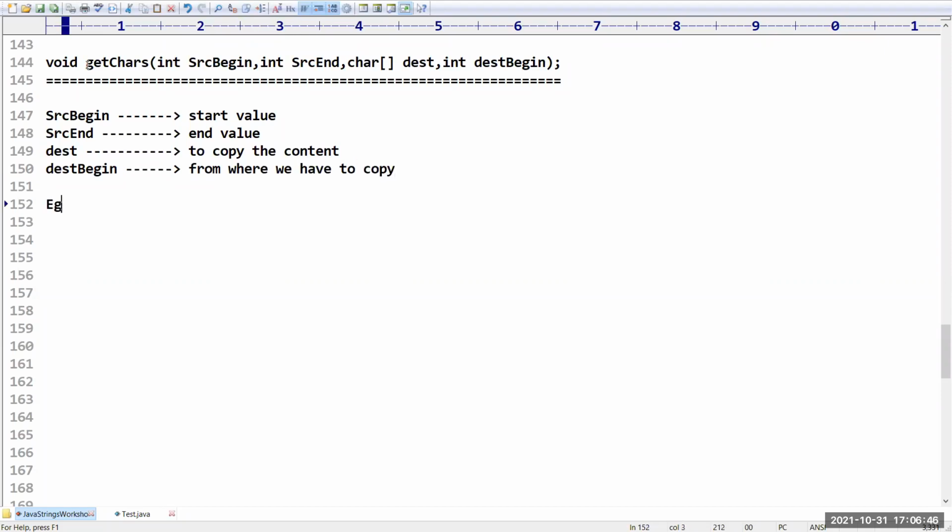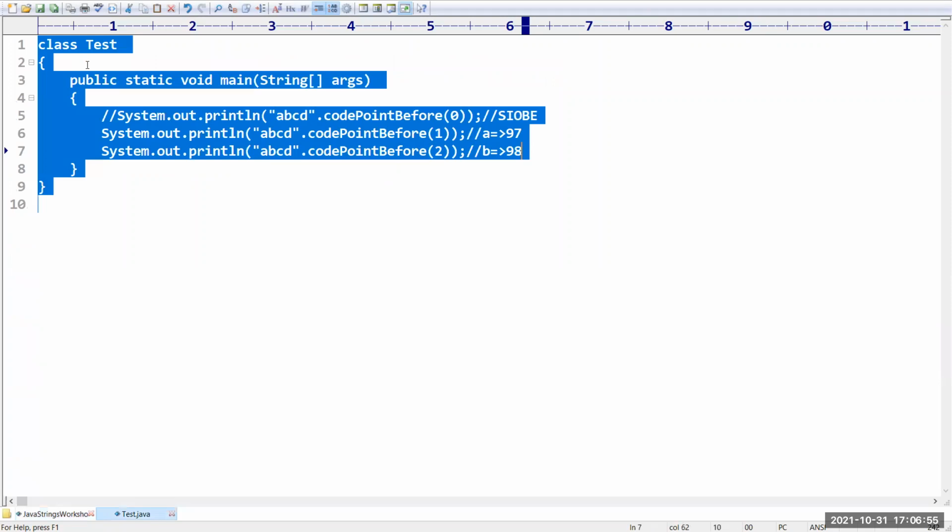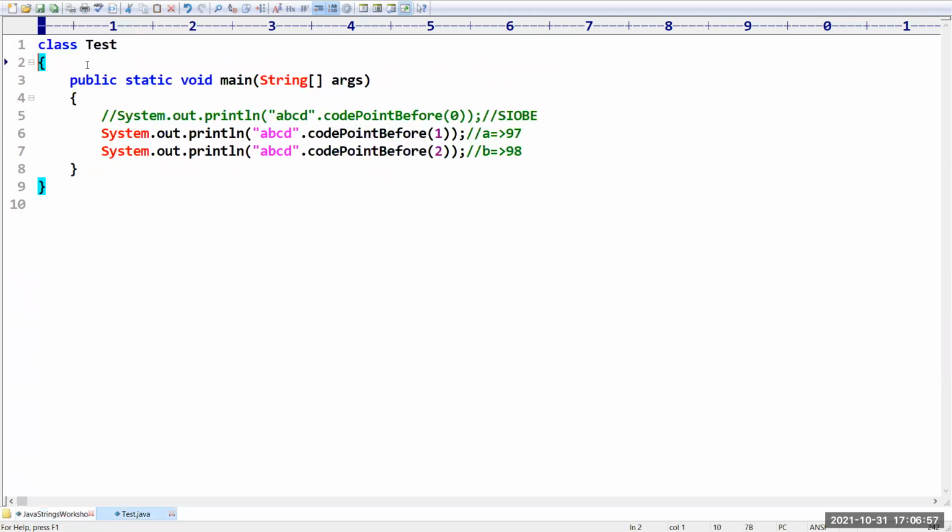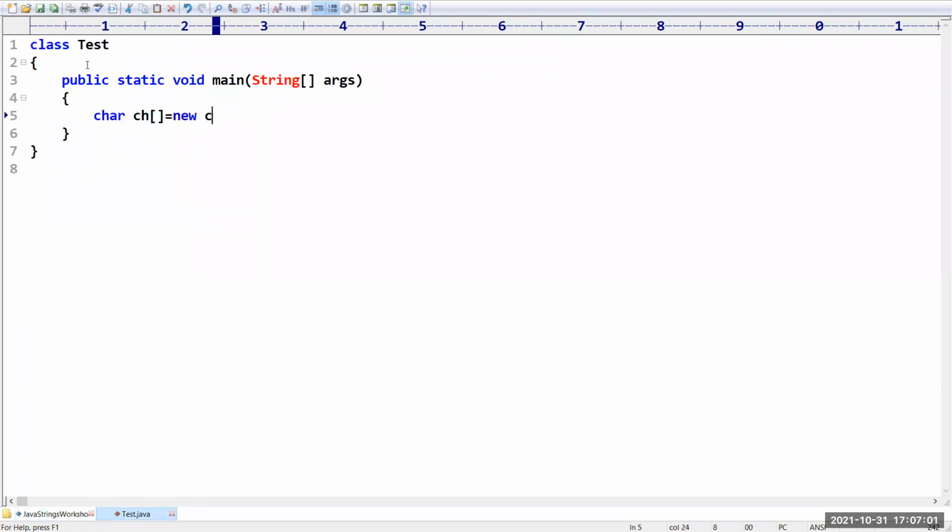Sir, I will take one example program so that you get full clarity about this. Suppose I have a character array like this: char ch equals new char of 5, capable of holding 5 characters.